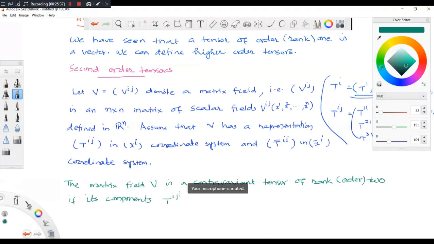Tij in xi and T bar ij in x bar i obey the law of transformation.